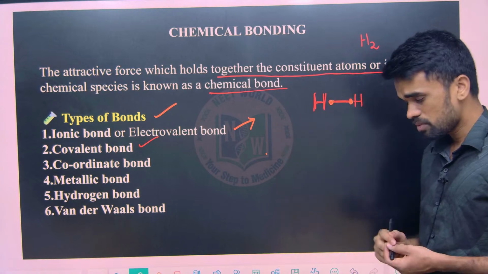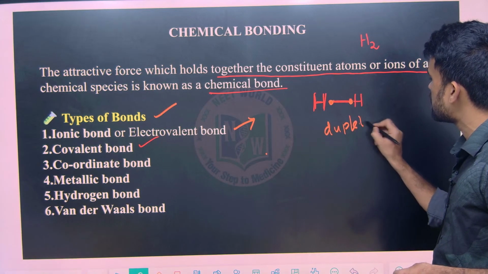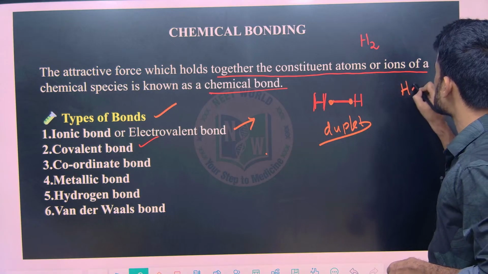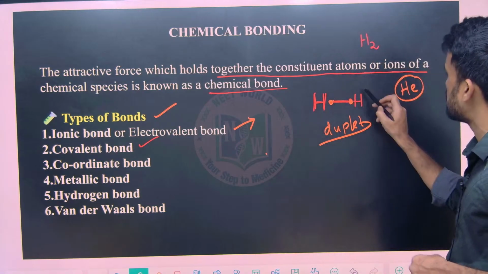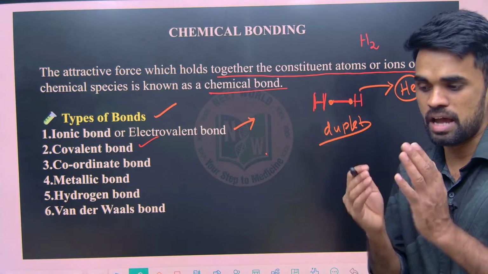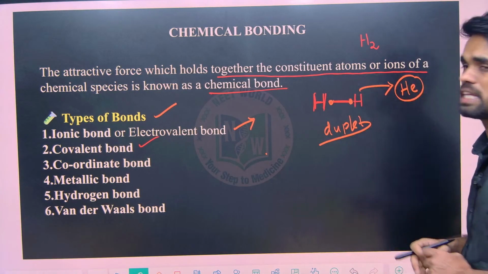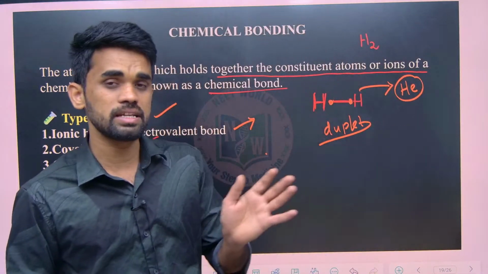Or you can simply say it is a duplet configuration. What is that called? Duplet configuration, like the helium gas configuration now. Only in the case of hydrogen you need to compare it with the nearest noble gas, that is helium, because hydrogen is 1, helium is 2. For hydrogen only you compare with helium. For all other elements, compare with the nearest noble gases.